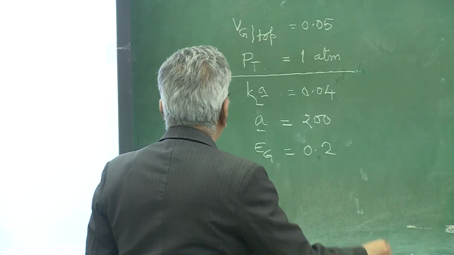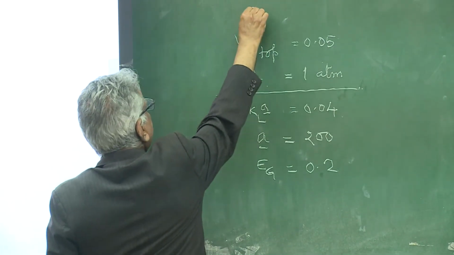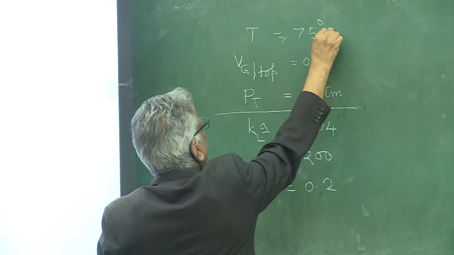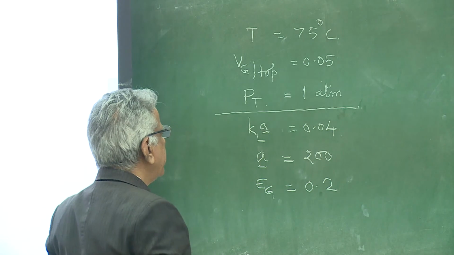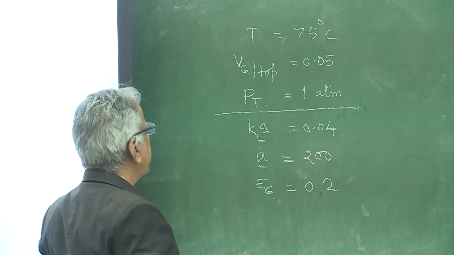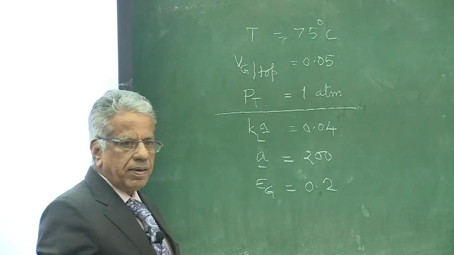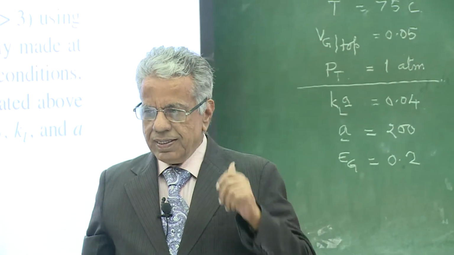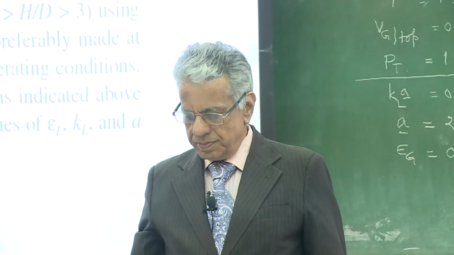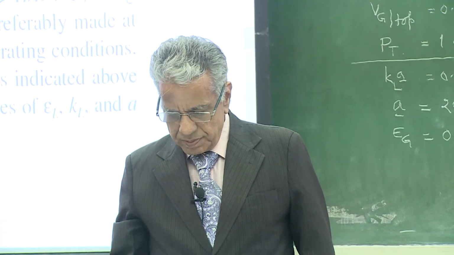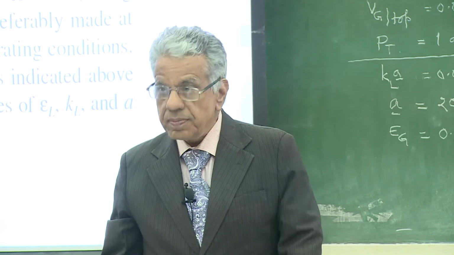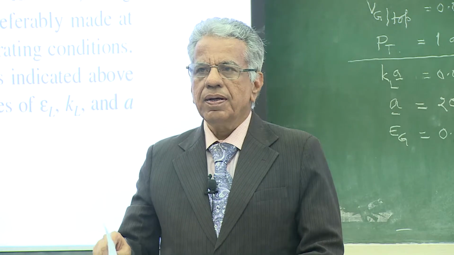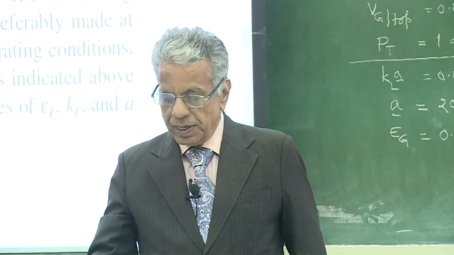So what we have assumed is temperature is 75 degrees. What else we have assumed? In an ad hoc manner, what is that we have done? Yesterday we made a list, no? 200% excess.